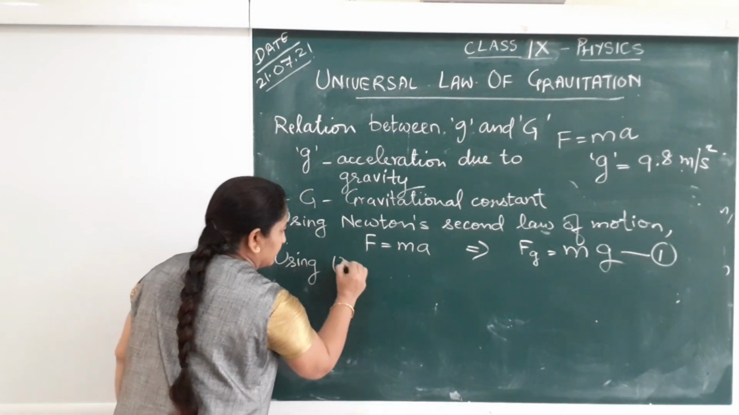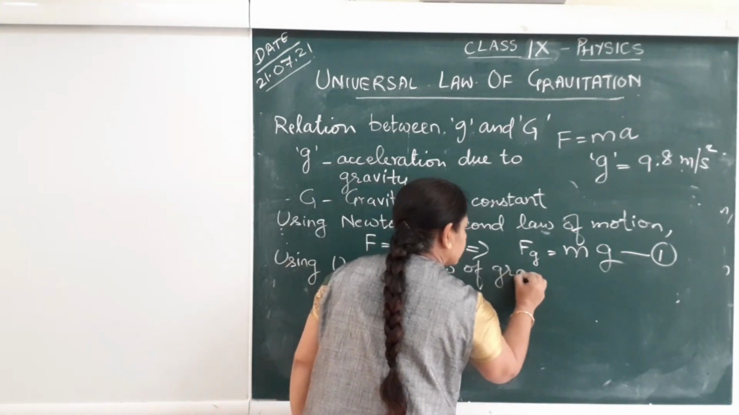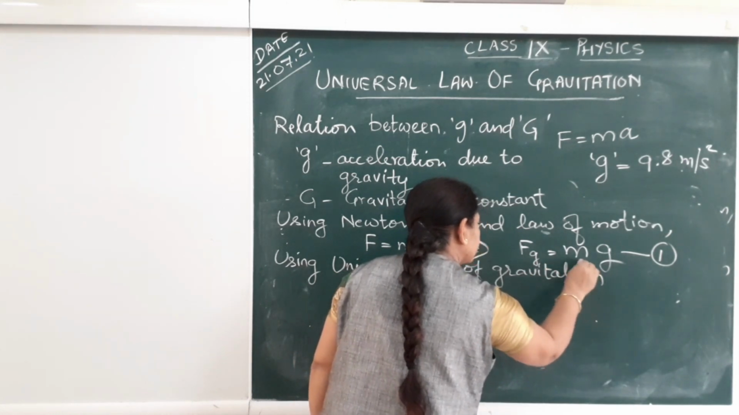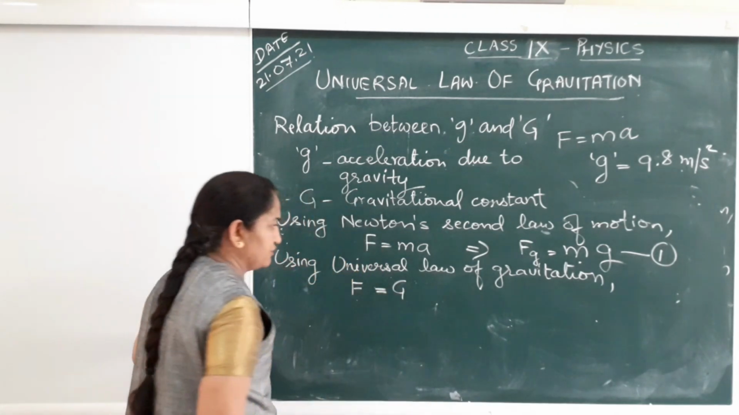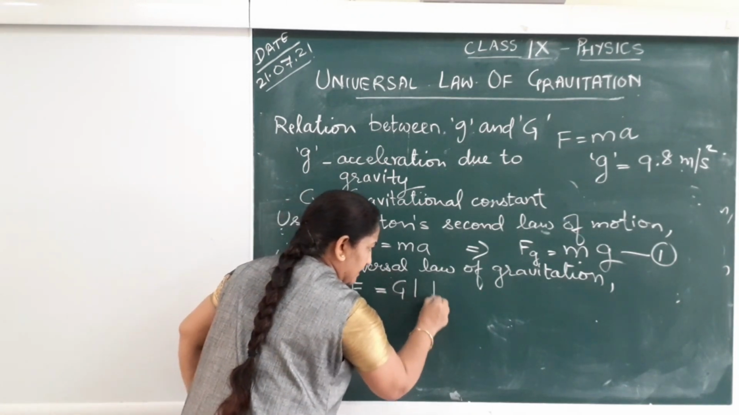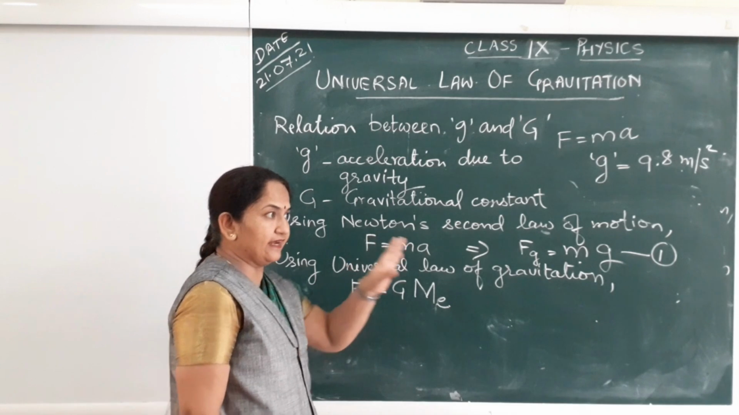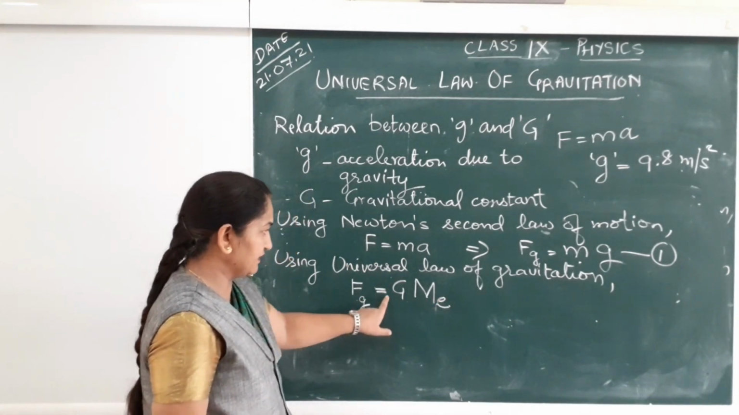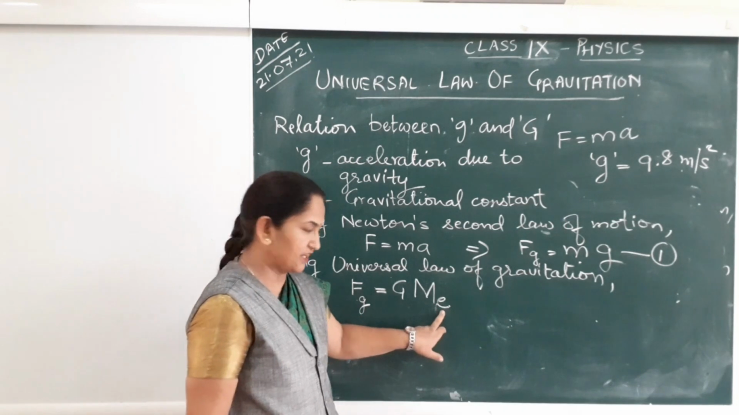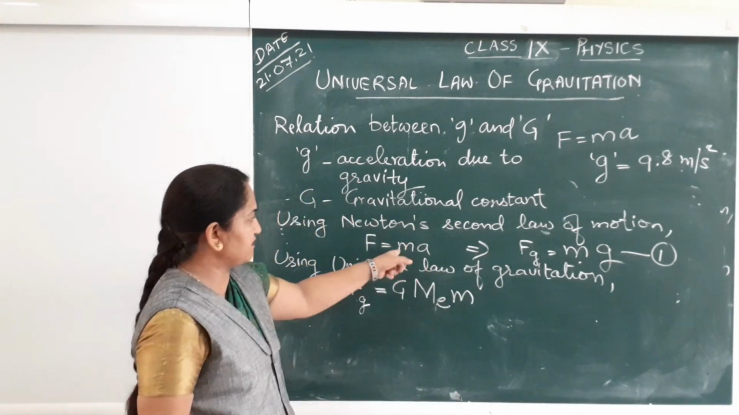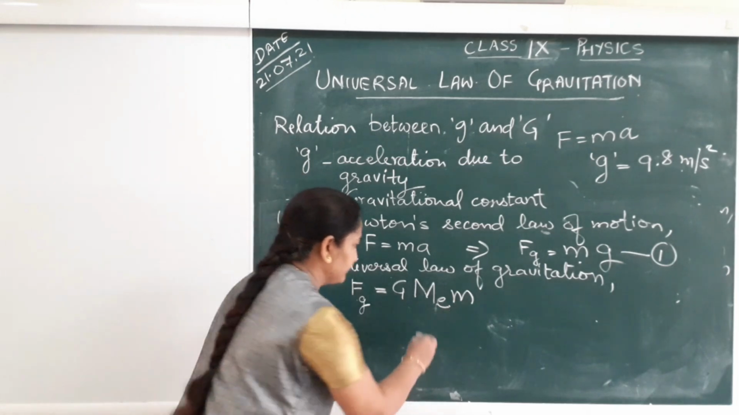Then using universal law of gravitation, we can write F is equal to G, because now I am finding the force between earth and any other mass, so I will write it as force of gravity, which is equal to G. First mass is mass of earth, so it is written as capital M subscript E, and second is any other mass, which is the same mass which we had considered in our first equation. So it is Fg is equal to G ME m upon r square.